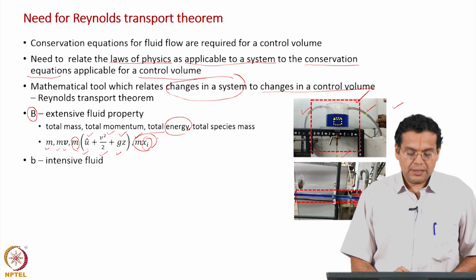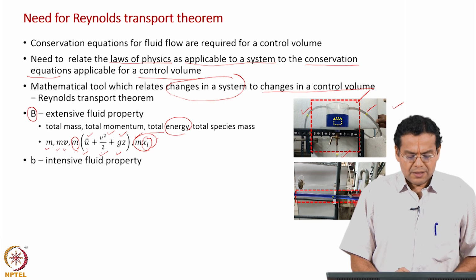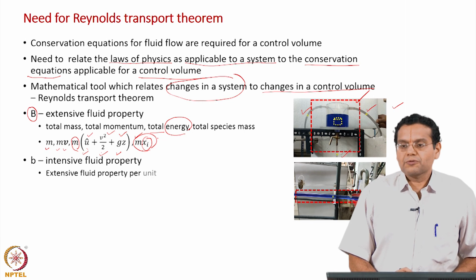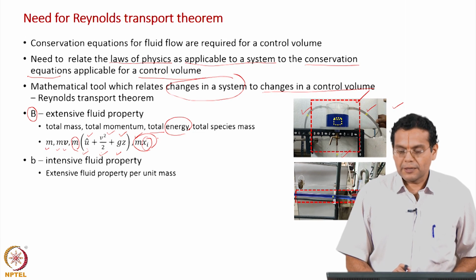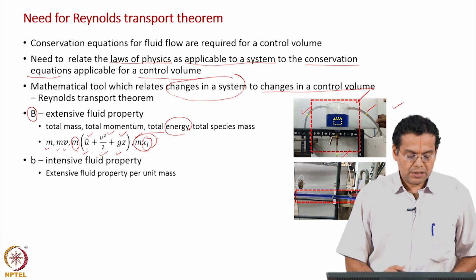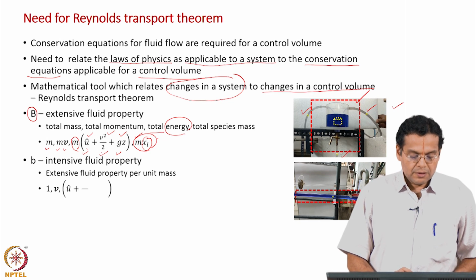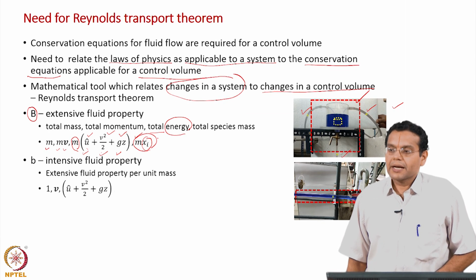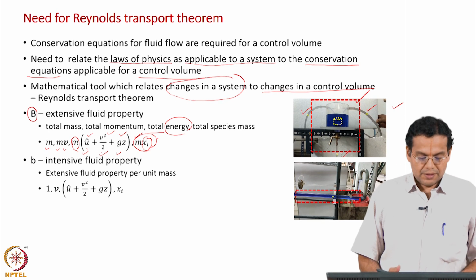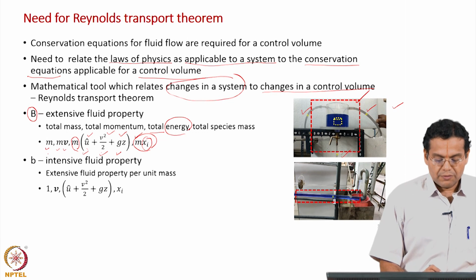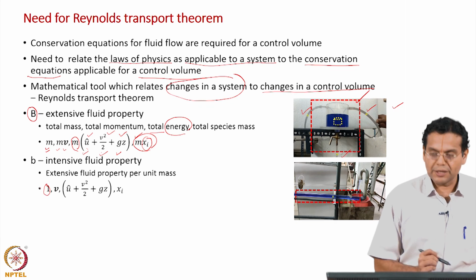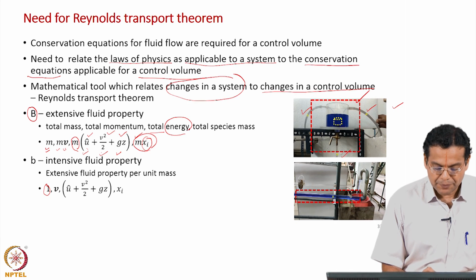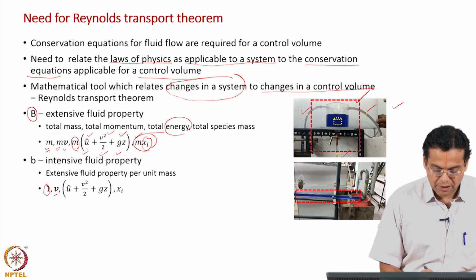Now, let us introduce intensive fluid property. Very simple, the extensive fluid property per unit mass is your intensive fluid property. Okay. Whatever variables I have explained there, just divide by m, you will get the intensive fluid property. For example, for the case of mass, you divide by mass itself, so it becomes unity. For the case of momentum, you divide by mass, you get velocity.